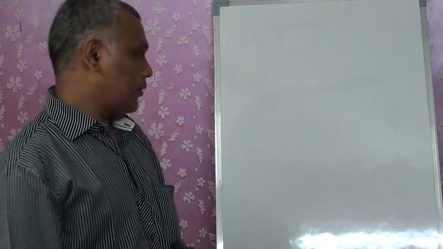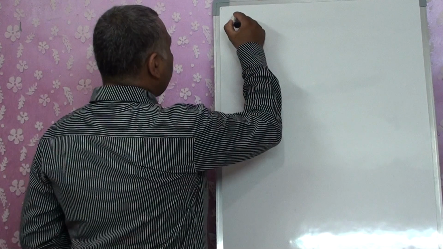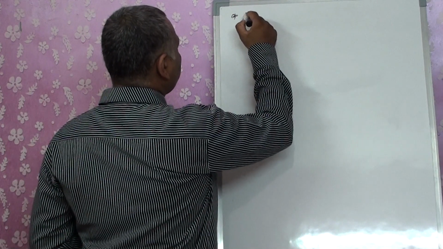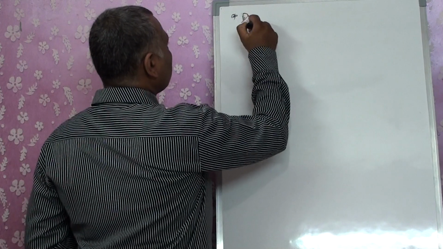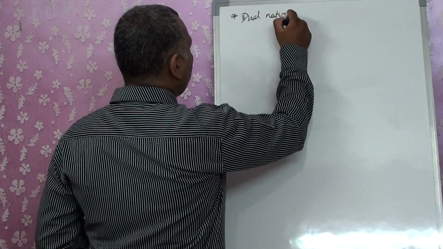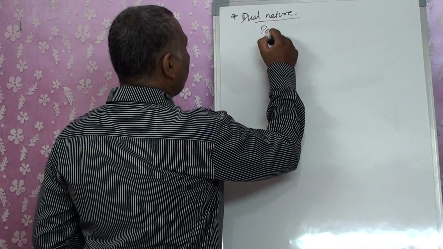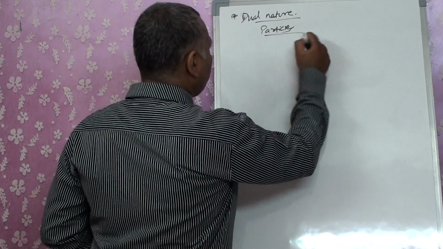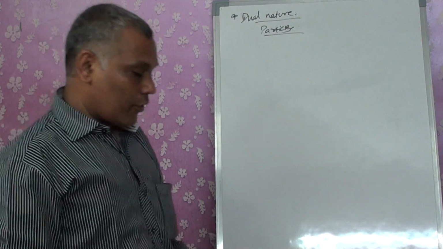In the previous lecture, we were discussing the dual nature, in which we saw that scientists proved that radiations are electromagnetic waves. The second part of the dual nature is that we wanted to prove it also has a particle nature. So for any radiations, dual nature, we want to prove today that they are particles.